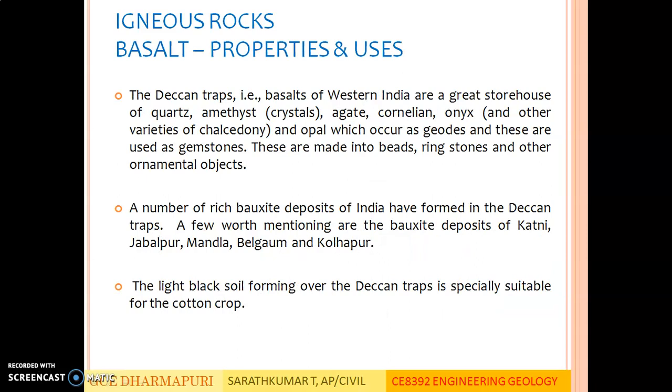The Deccan traps, that is basalts of western India, are a great storehouse of quartz, amethyst, agate, carnelian, onyx and opal which occur as geodes, and these are used as gemstones. These are made into beads, ringstones and other ornamental objects. A number of rich bauxite deposits of India have formed in the Deccan traps. A few worth mentioning are the bauxite deposits of Katni, Jabalpur, Mandla, Belgaum and Kolhapur. The black soil forming over the Deccan traps is specially suitable for cotton crops.